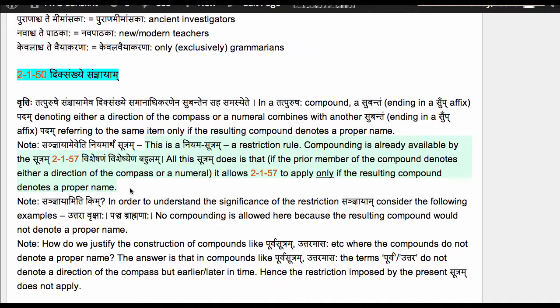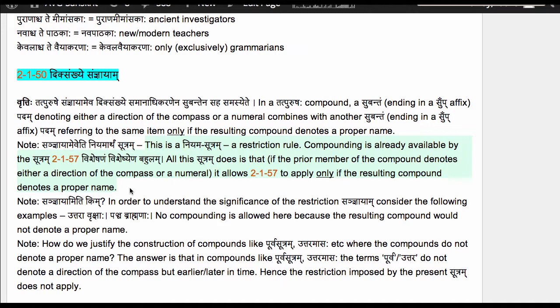The subdomain is in the bigger domain for which the operation is already available. So there is no need to compose another rule just for the subdomain. The fact that Panini is doing that means that he is prescribing a restriction in that subdomain.